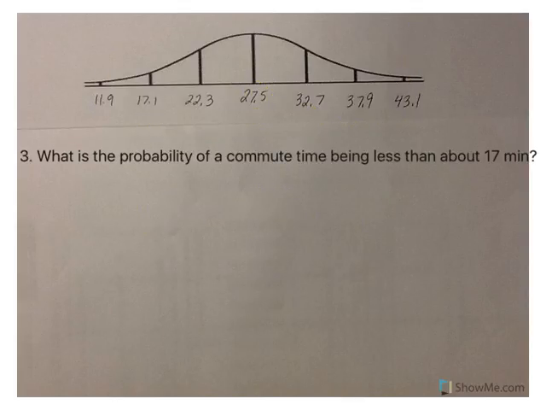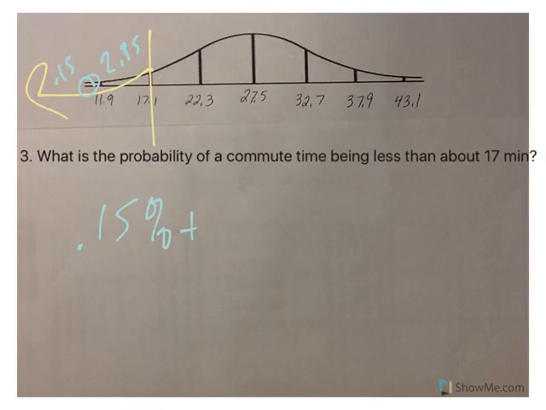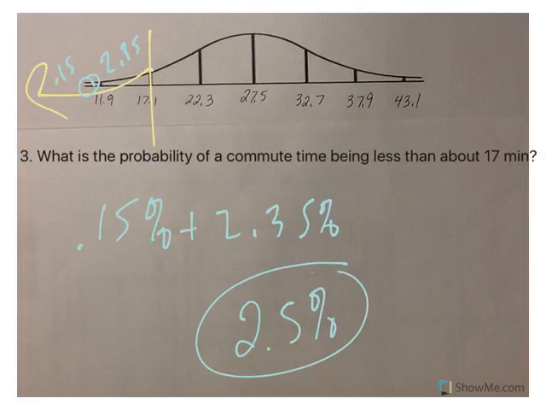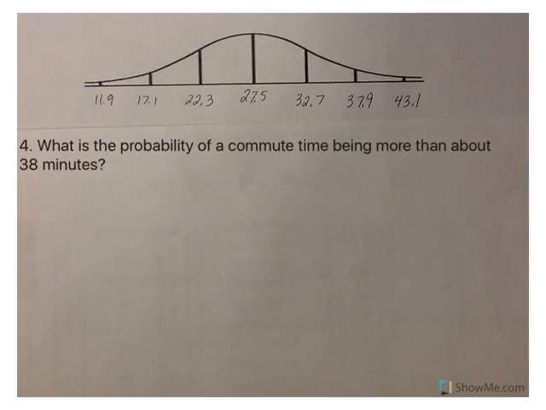What is the probability of a commute time being less than 17 minutes? Well, here's 17, less is this way. So we've got 2.35% here. This last one is 0.15%. When I add those two together, I would get 2.5%. And no, you do not have to have those memorized. The empirical rule chart will be available to you.